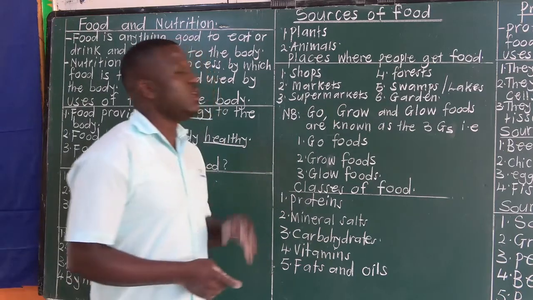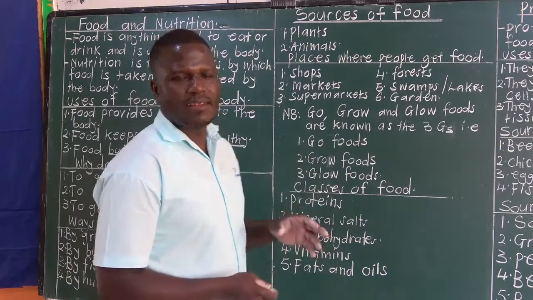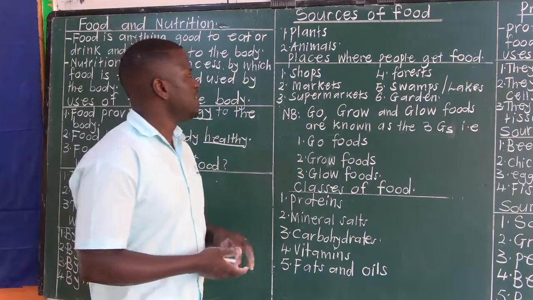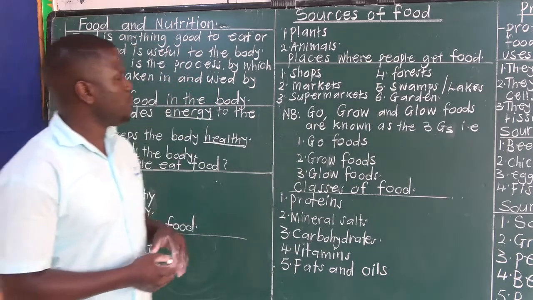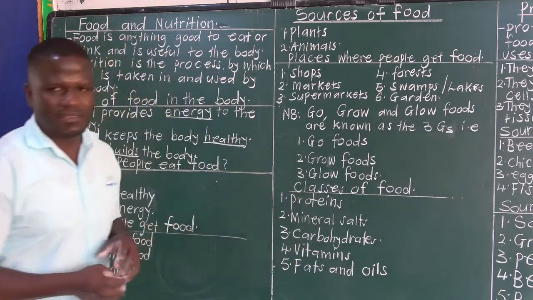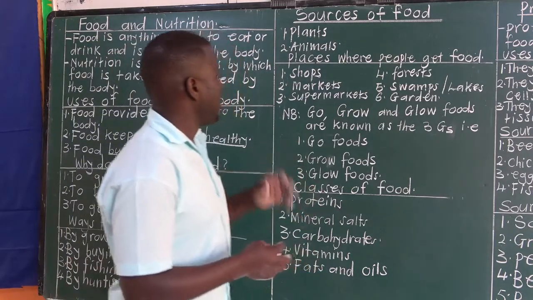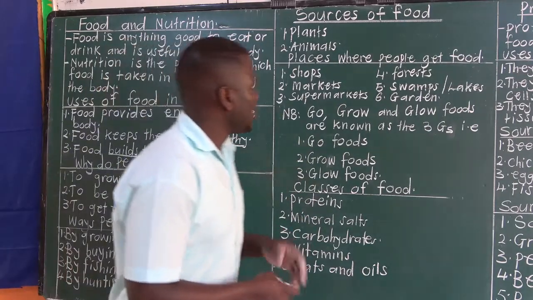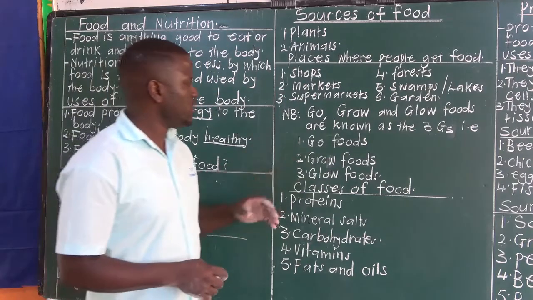Sources of food. What are these sources of food? Where do we get food? One, plants and animals are the major sources of food. Places where people get food: shops, markets, supermarkets, forests, shopping malls, swamps, lakes, gardens, rivers, and so on. Then, there's something you need to note.